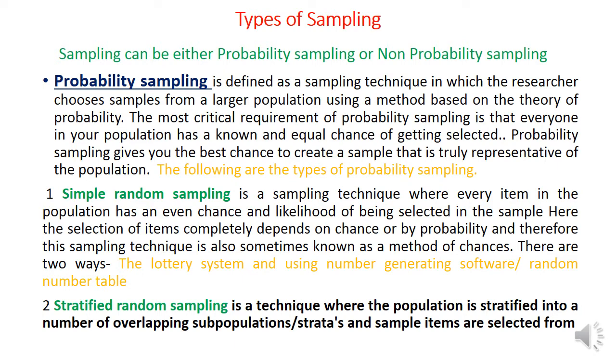So the chance of being selected or included is studied in probability theory. In probability sampling, everybody in the population has an equal chance of being selected as a sample. Probability sampling gives you the best chance to select a sample which is truly representative of the population.